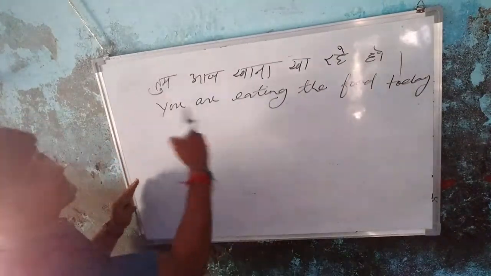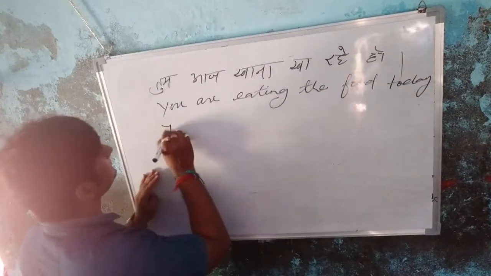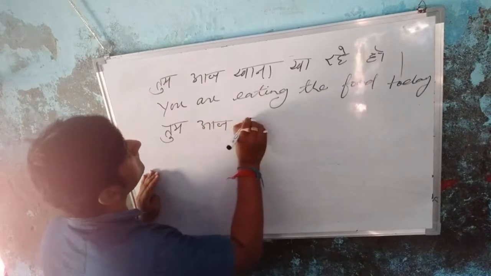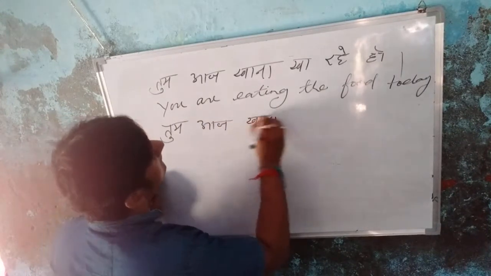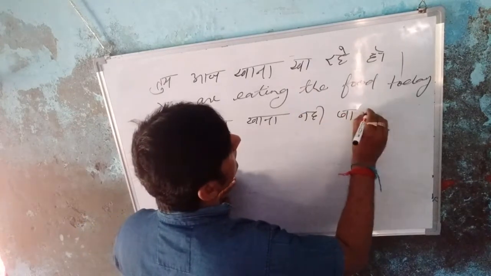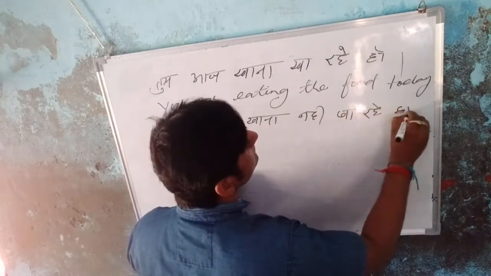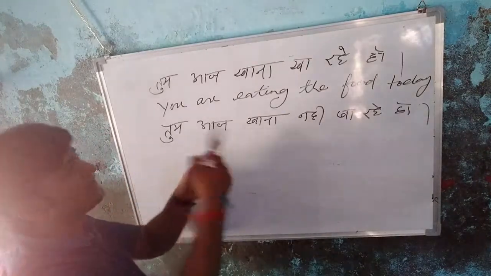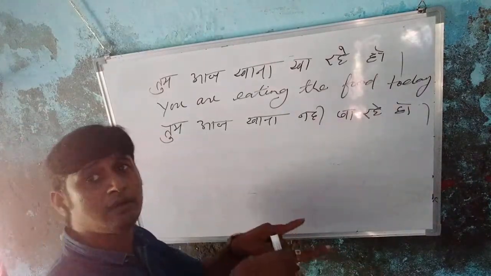तुम आज खाना नहीं खा रहे हो. Okay, students, this is the negative sentence. Only use the word not after the helping verb.